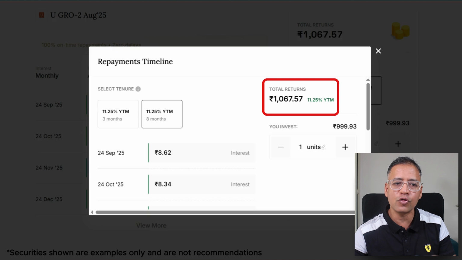This is annually. Of course, you are only getting it for 8 months, so you need to adjust. But the point is that this is how corporate bonds can generate regular cash flow for you if you want to get regular cash flow.